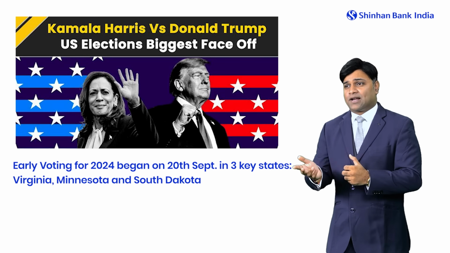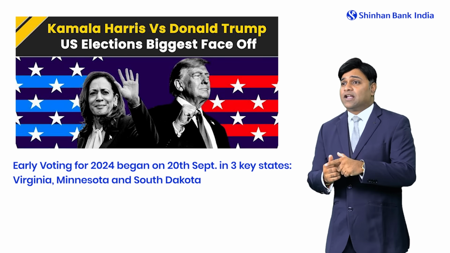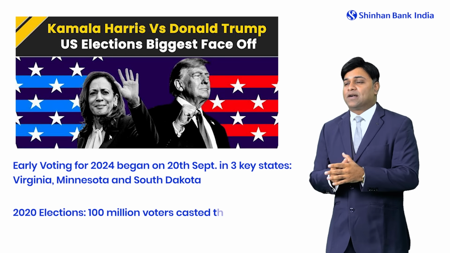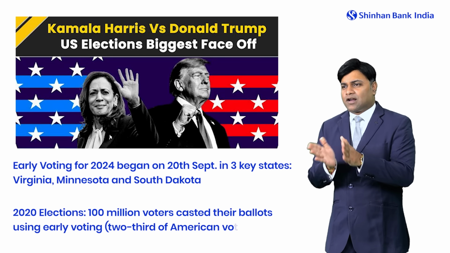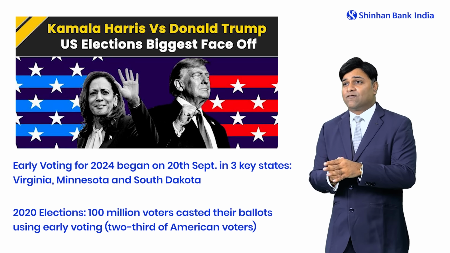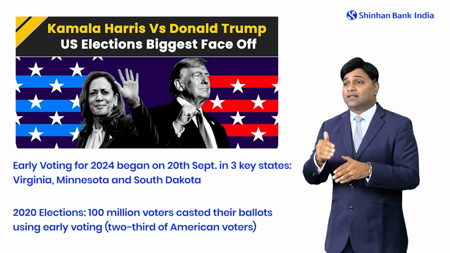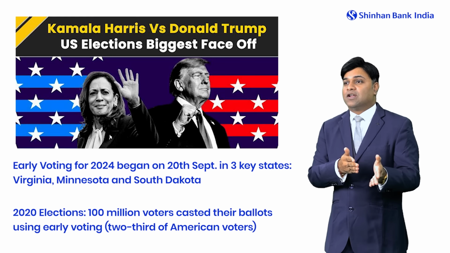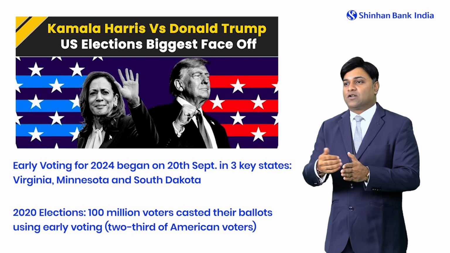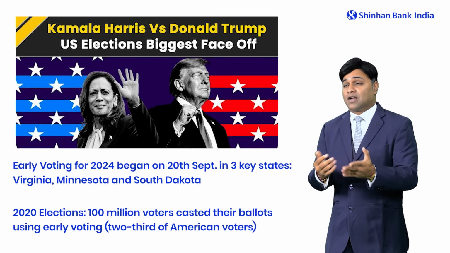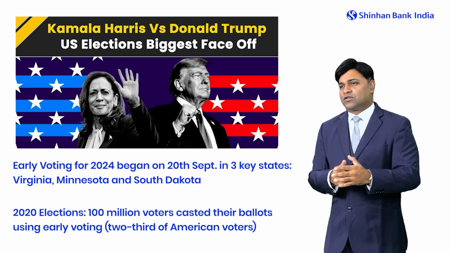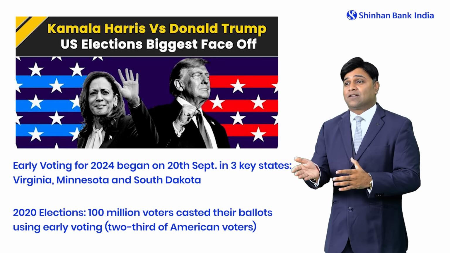So these are the 3 states where voting has already started. If we talk about 2020, roughly 2/3 of the American voters voted via ballots much earlier than the actual voting date. That was almost 100 million American voters, but that was COVID time, so it may not be the same thing that happens here.